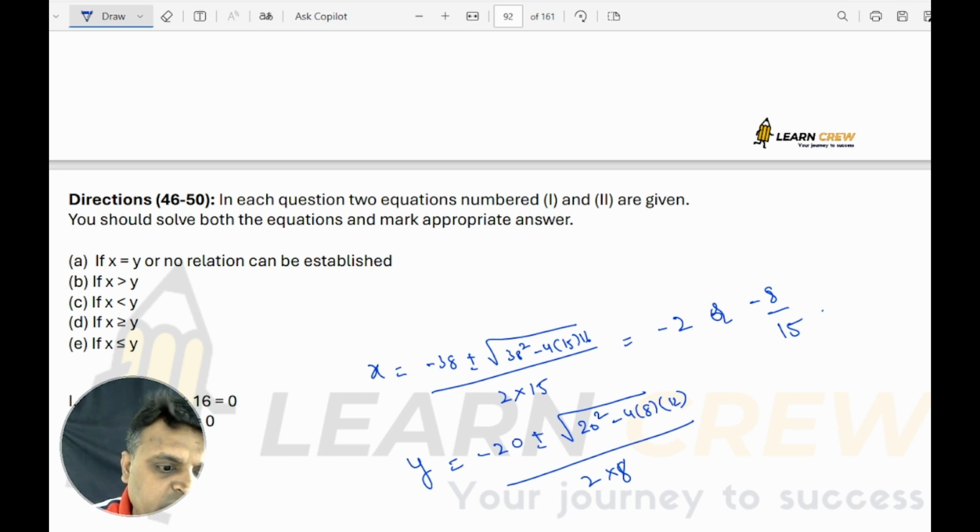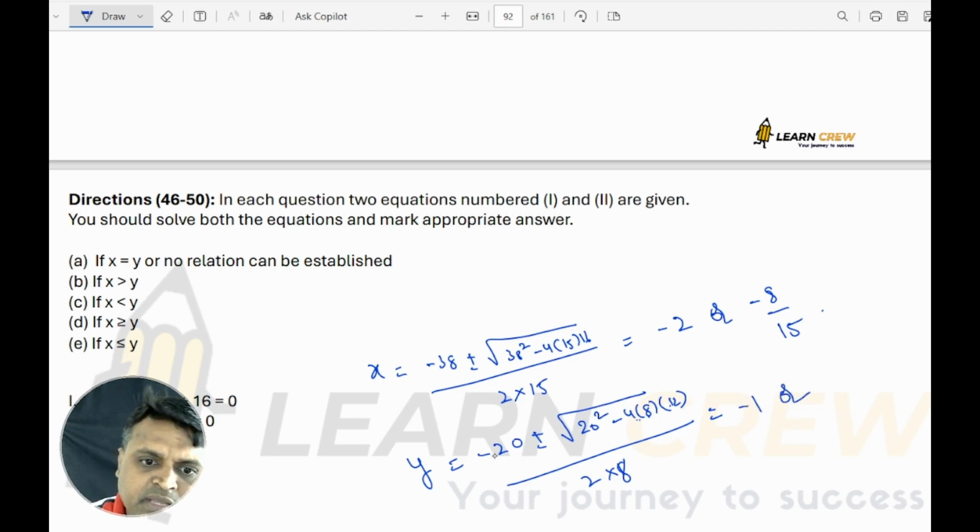I can take 8 plus 12 is 20. 96 times 4 is 384. 20 square is 400, minus 384 is 16. Minus 20 plus 16 is minus 4, and minus 4 by 16 is minus 1.